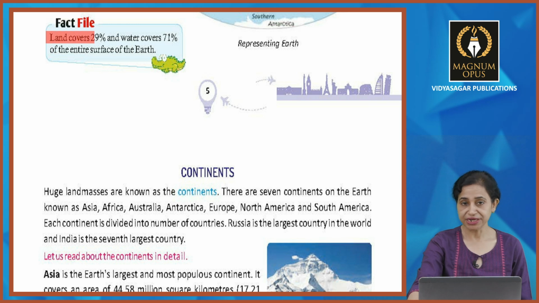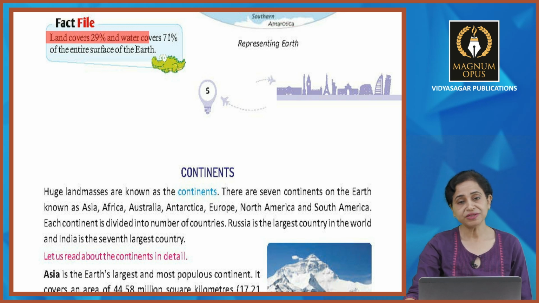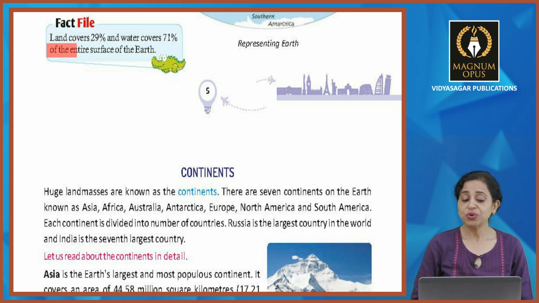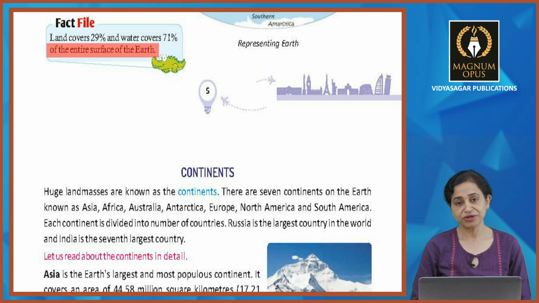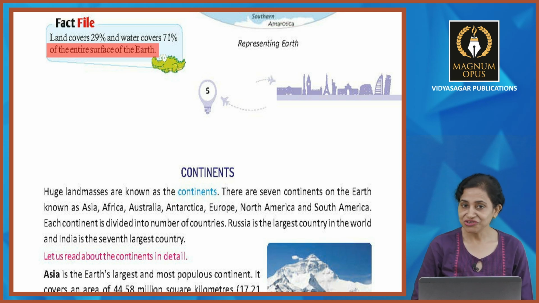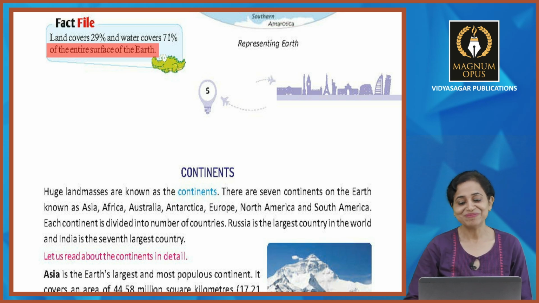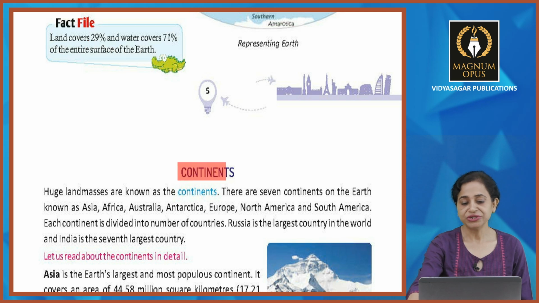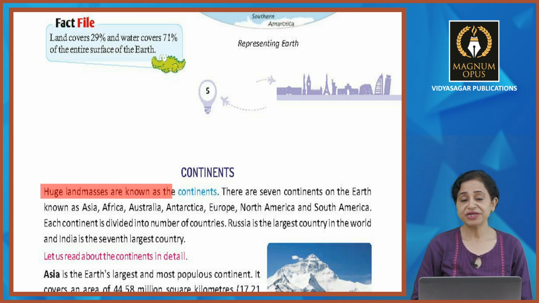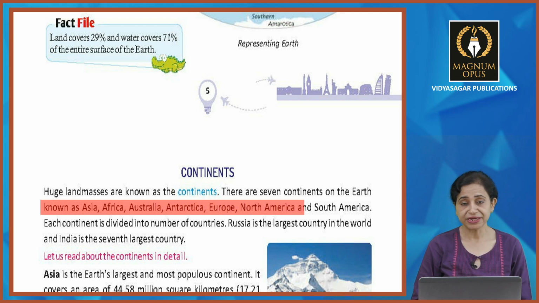Land covers 29% and water covers 71% of the entire surface of the earth. So धरती पर पानी ज़्यादा और धरती कम है. Right? Continents, let's have a look at them. Huge land masses are known as the continents. There are 7 continents on the earth known as Africa, Asia, Australia, Antarctica, Europe, North America and South America.